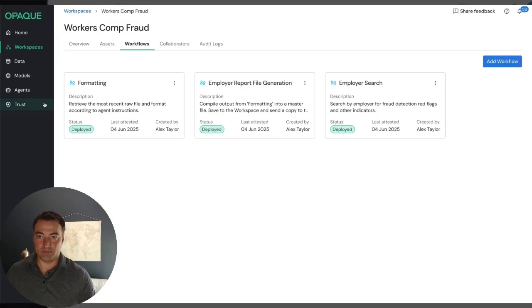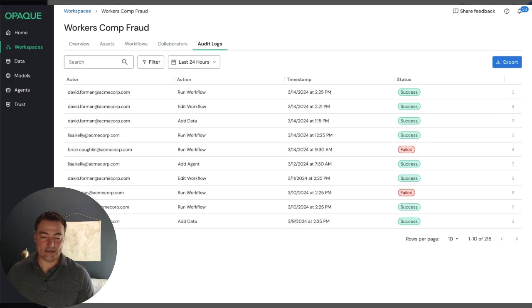But the most important part is the verifiable audit log. So you need the proof that the data was protected end to end. It was encrypted, and all the processing was running in Opaque's trusted execution environment. So these audit logs are signed by the CPU or GPU, and they can be verified using third-party tools to prove that no one saw the data, not Opaque, not the hyperscaler Opaque is running on, not anyone who created these workflows. The data and the agents are completely protected.